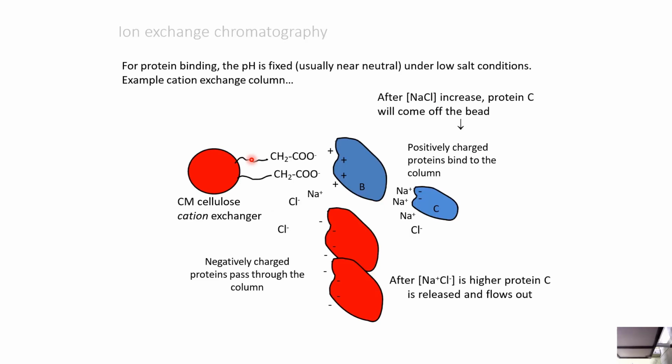For protein binding, the pH is fixed, usually near neutral, under low salt concentrations. In a cation exchange column, after sodium chloride is increased, protein C will come off the bead. Positively charged proteins bind to the column. So after sodium chloride is higher, protein C is released and flows out.